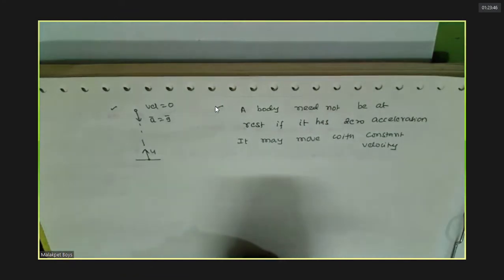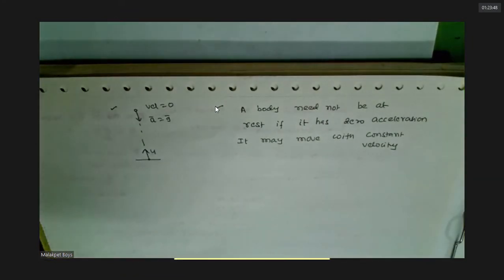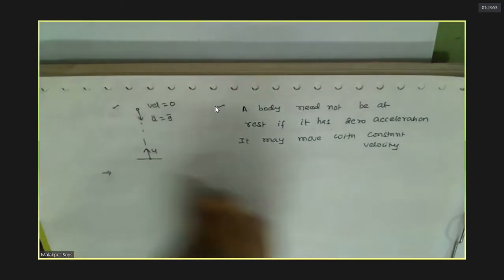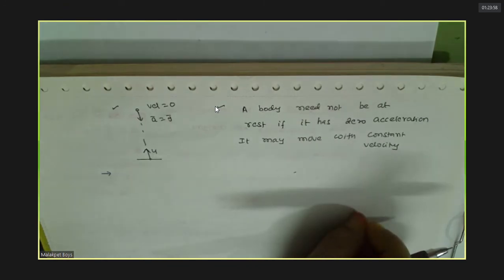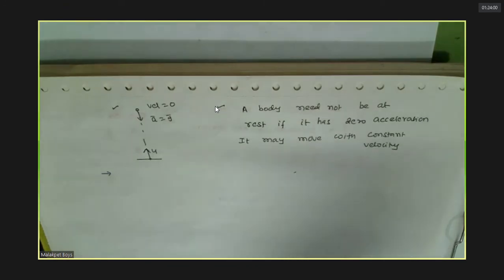Yes, sir. Shall I turn this? Yes, sir. So you have seen that with respect to A and B, the particle is having net force of zero. But with respect to C, the particle is accelerating now.